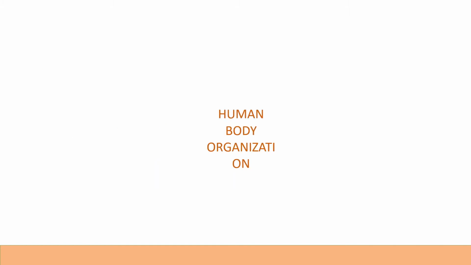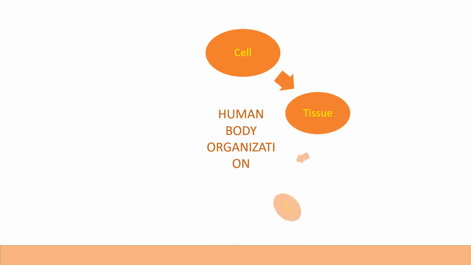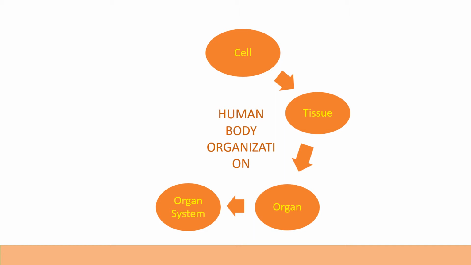So let us see the human body organization. In that, we know that the very smallest unit of our human body is the cell. They group together to form a tissue. These tissues are grouped together to form an organ, and these organs group together to form an organ system, and this organ system is nothing but the human body organism.